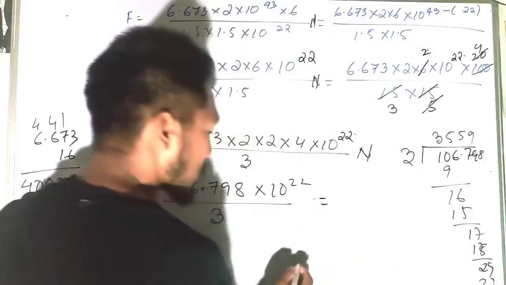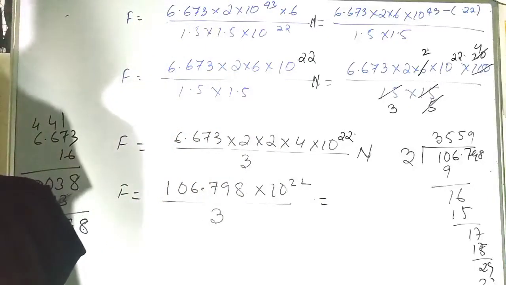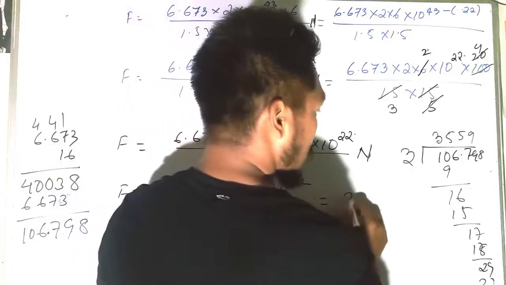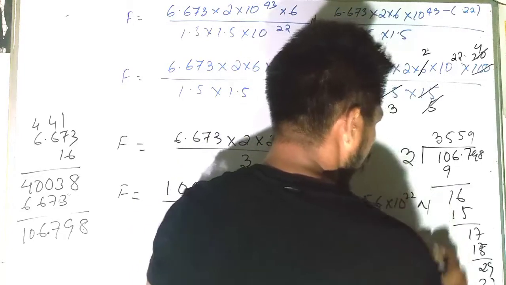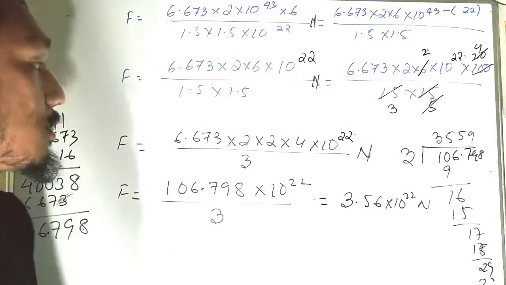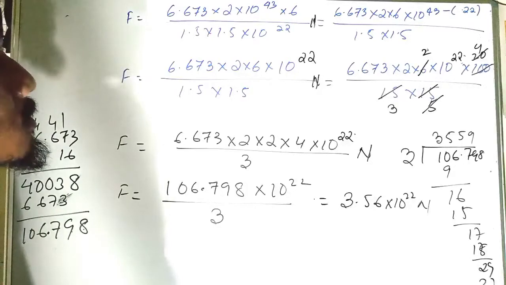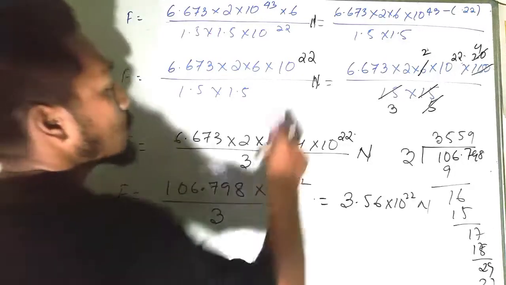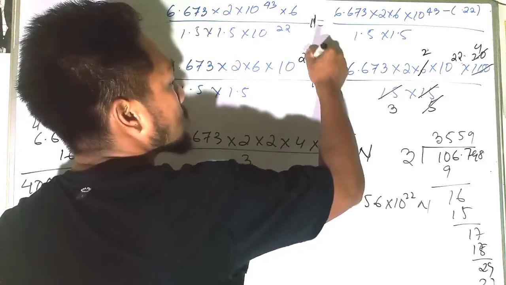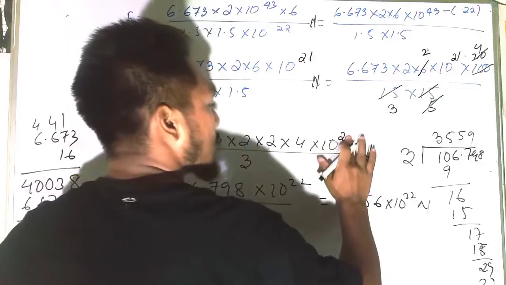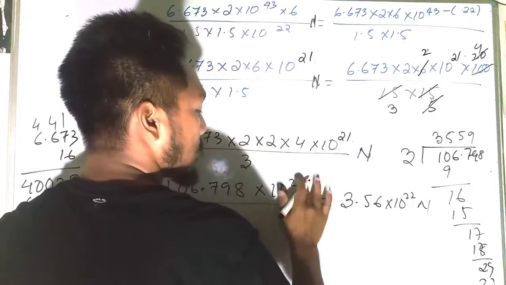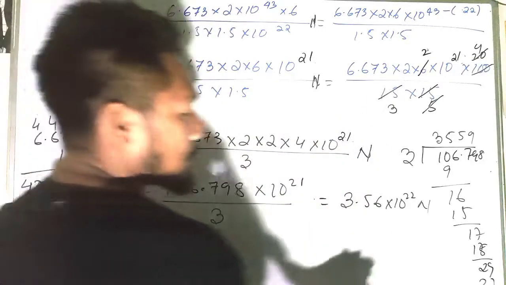Okay, so in this way, if you calculate this one, you will get nearly 3.56 into 10 to the power 22 Newton. Okay, so this is how our answer is. Okay, so here is 43. This should be 21, not 22. I'm sorry, I have done some numerical calculation mistake. Here it is 21. Okay, so if you calculate this one, it will become 22.